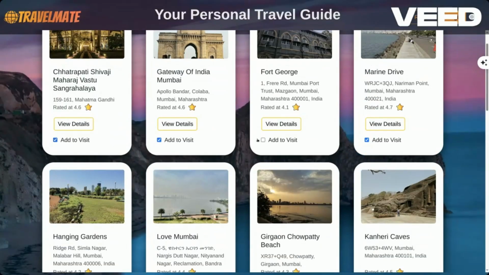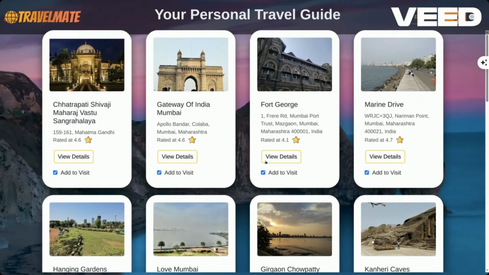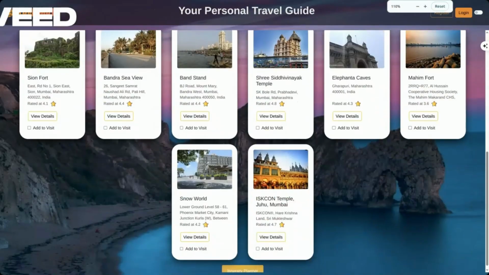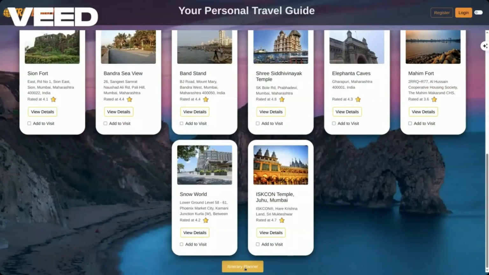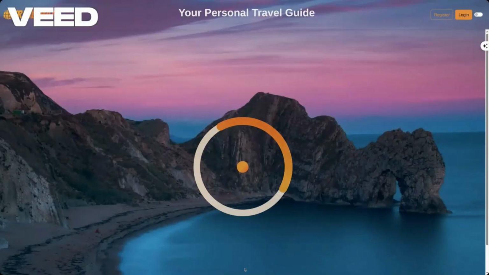Similarly, some more choices that we want to make. After making all the suitable choices, we can then proceed to click the itinerary planner. This is something that will define the type of itinerary that you should follow, and we can wait about 10 seconds to get the itinerary.